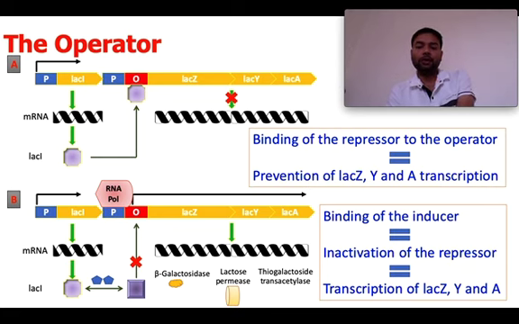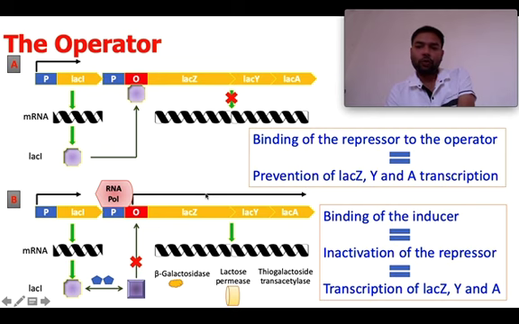So in the second condition, what we can note is the binding of inducer. Inducer is what? Lactose. So when this lactose binds to the repressor, it changes its configuration, it changes its shape. So it inactivates the repressor. Now the repressor is inactivated, which ultimately results in the transcription of lac Z, Y, and A, because now RNA polymerase can bind to the promoter region, which can transcribe there.